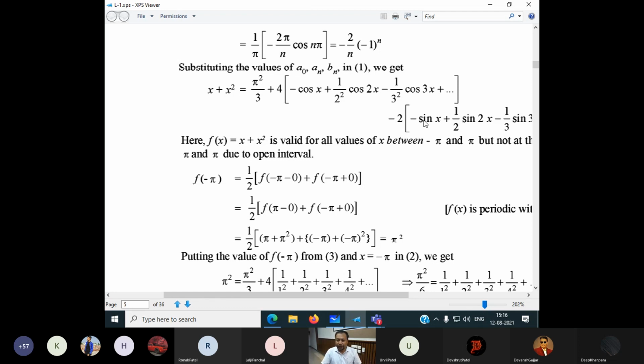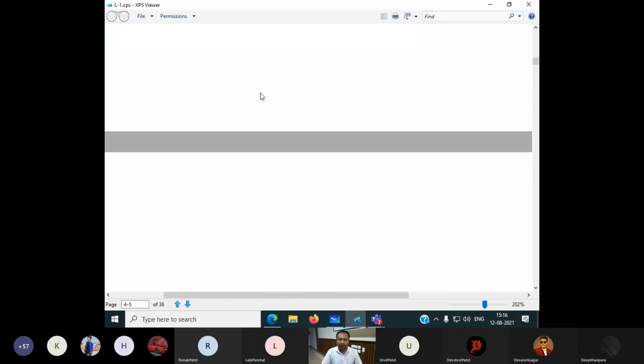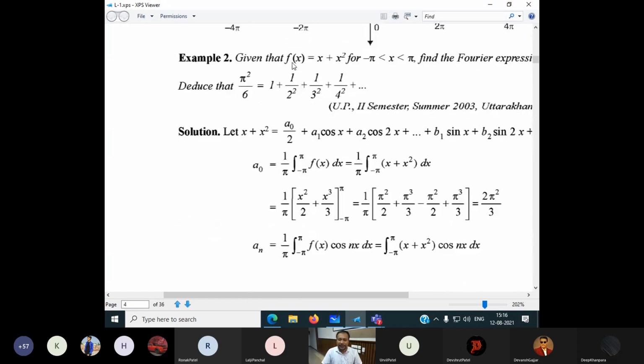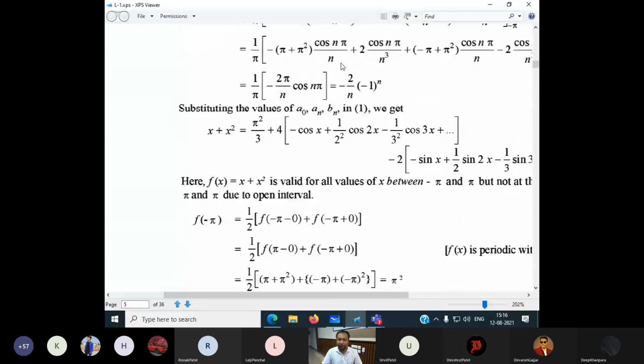After putting the value of x and the value of f of minus pi, because the left hand side represents f of x, look here, minus f of x is x plus x square. It can be written as f of x, and f of x is not defined at minus pi and pi. Excluding these two points, it is defined.